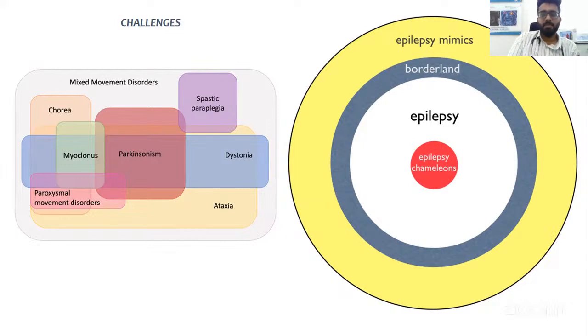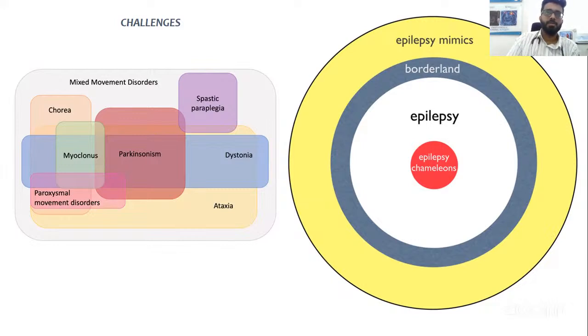An example of an epilepsy chameleon would be a few epilepsies like Jeavons syndrome. Jeavons syndrome is eyelid myoclonia, which is commonly misdiagnosed as tics, and sometimes they can land up in GTCS later on. Absence seizures are also very commonly misdiagnosed as daydreaming and staring episodes.